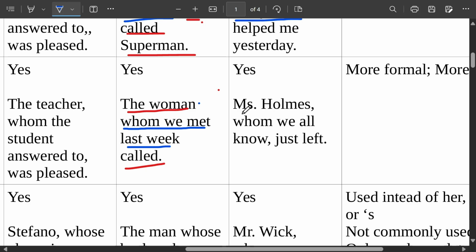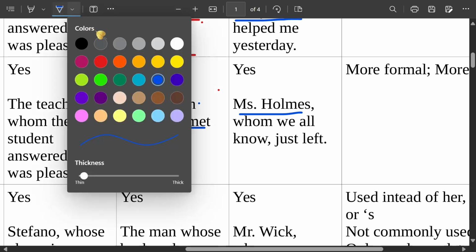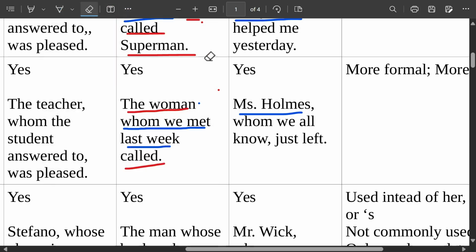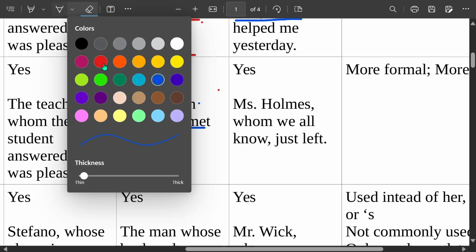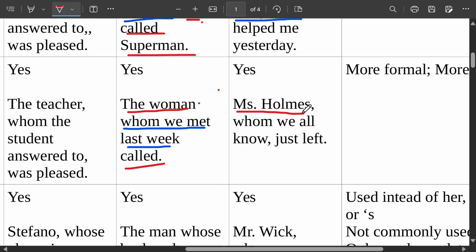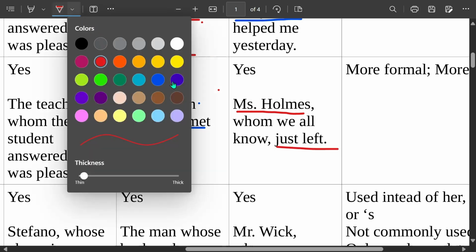But Mrs. Holmes. Mrs. Holmes is a proper noun. She just left. So this is a proper noun. We know who we're talking about.